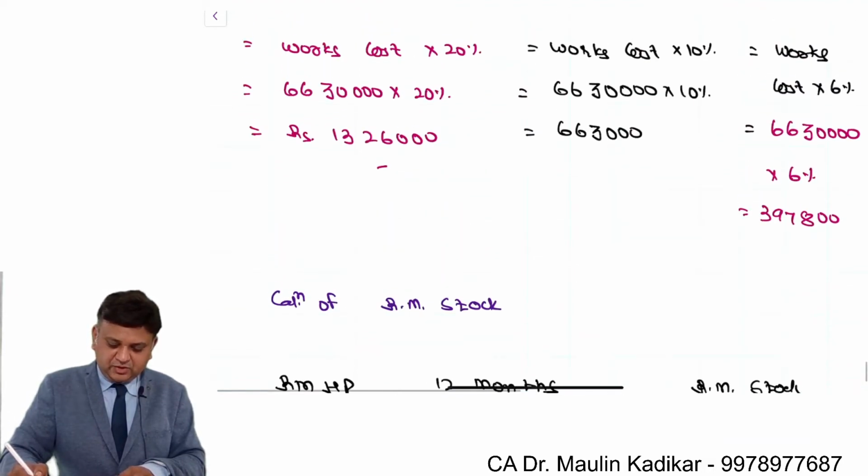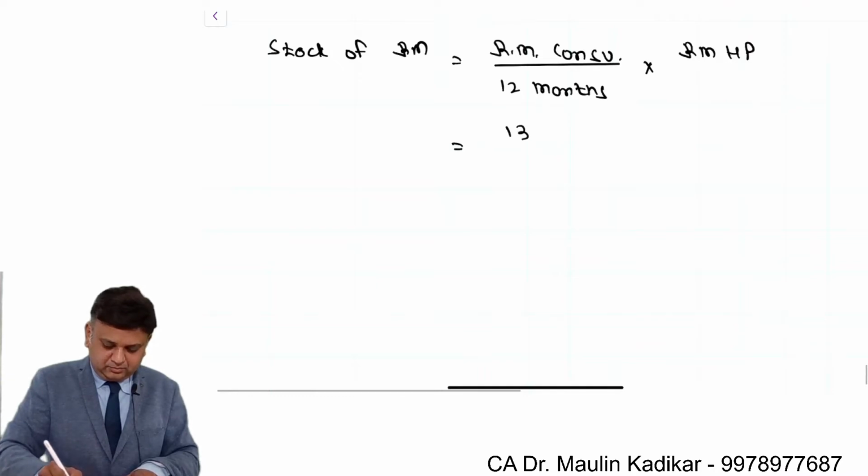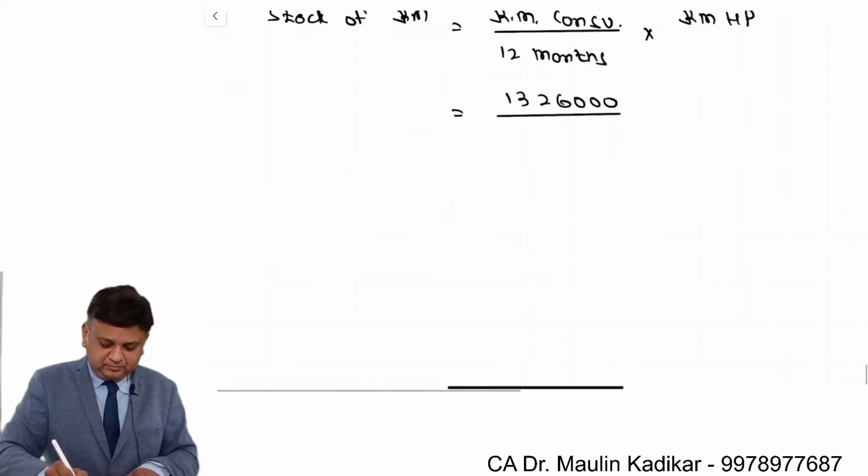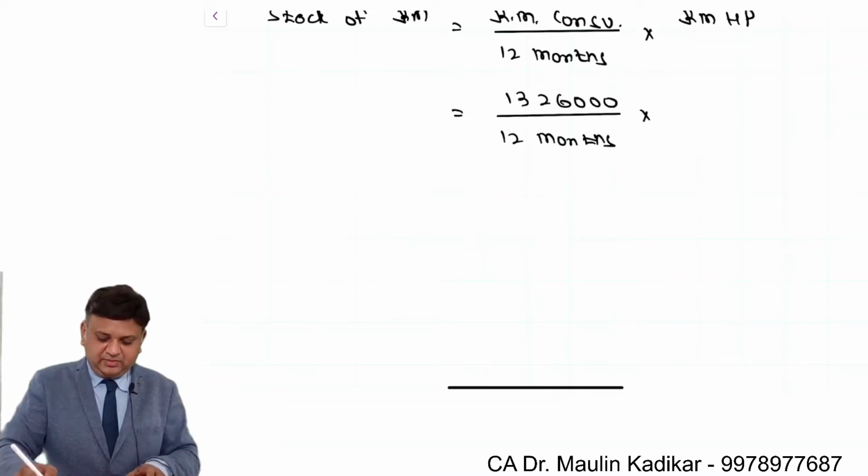The consumption of the raw material is 13,26,000. Divided by 12 months into raw material holding period is 3 months.